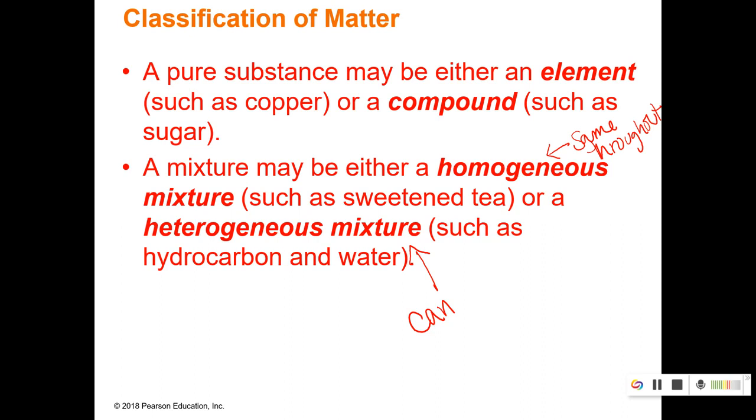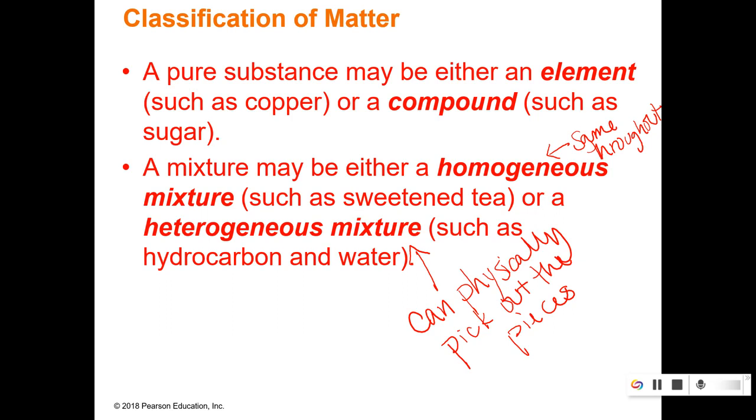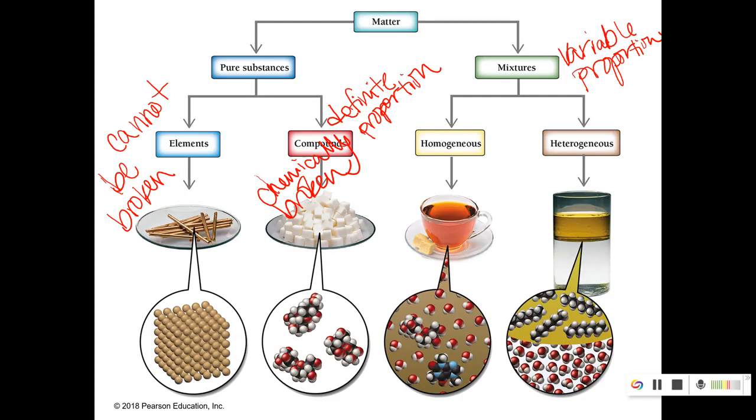Like, you can physically pick out the pieces. If it is not that, it's homogeneous. So you can still separate it, but you cannot physically pick out the pieces. And then these are separated physically.